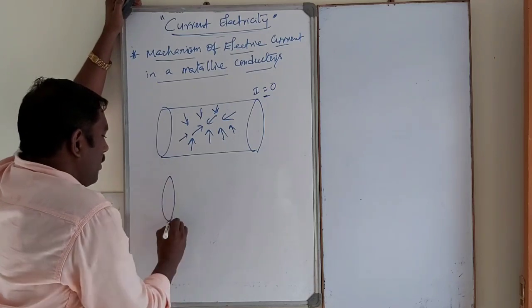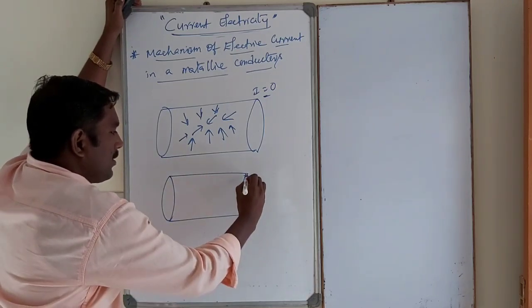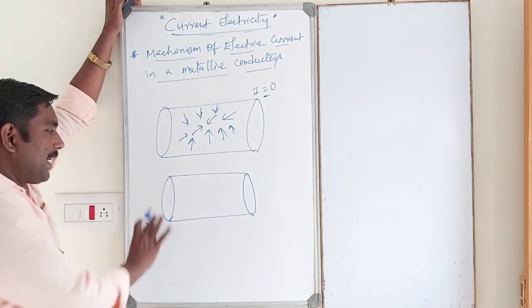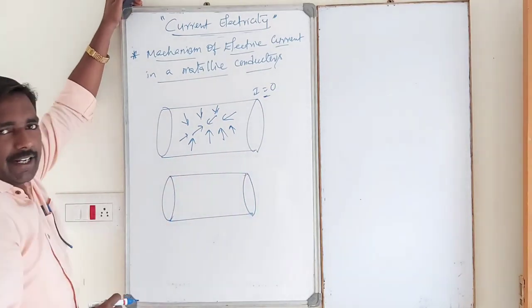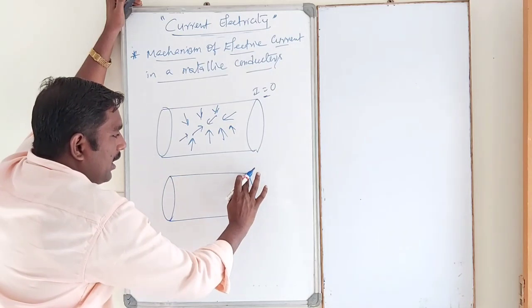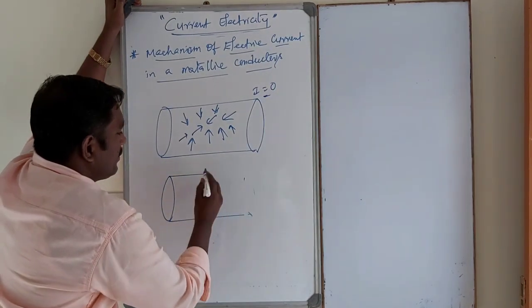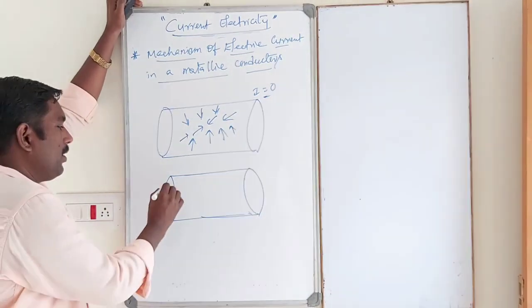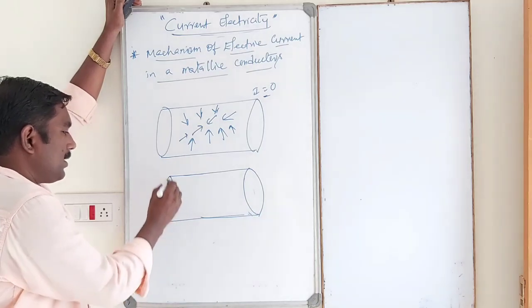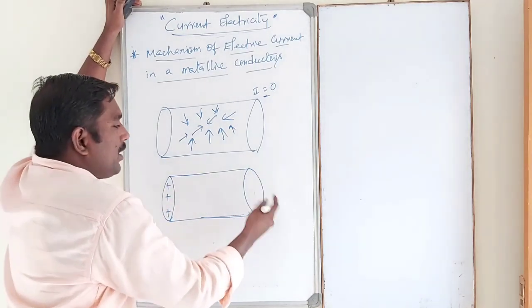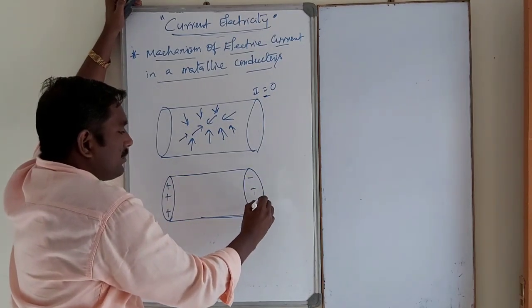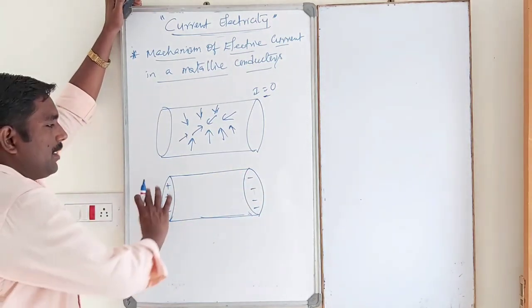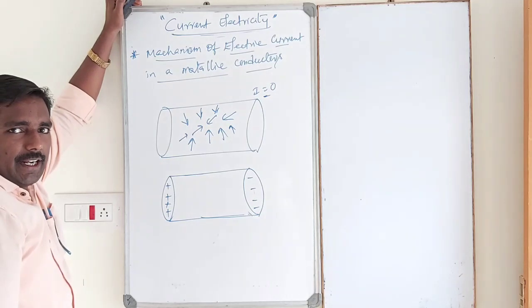Next, suppose, dear students, a positively charged disc and a negatively charged disc are attached at the ends of a cylindrical conductor.